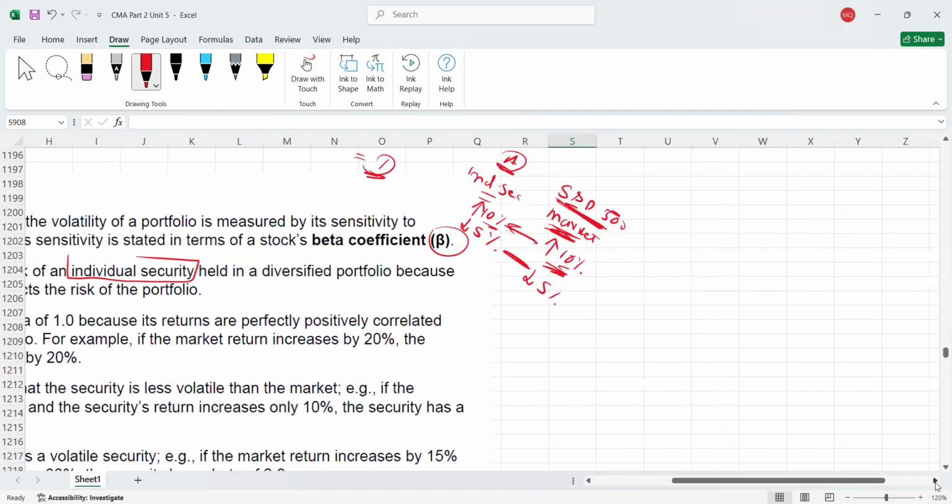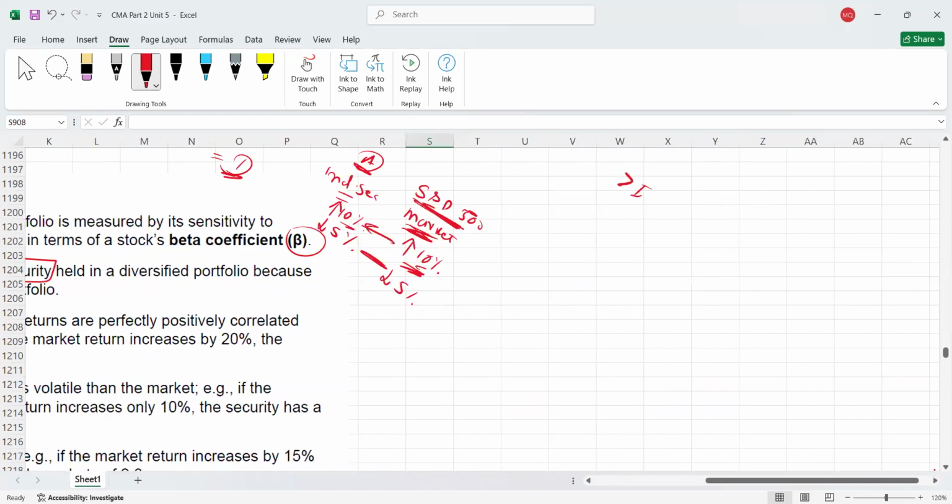But what if the beta is greater than 1? For example, here again we have company A and here we have the S&P 500, which I'm assuming is the market. Greater than 1 means what? Let's assume beta is 1.5, because it's greater than 1. Okay, beta is 1.5. So what does it mean?